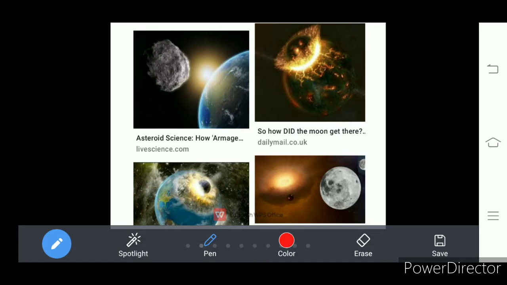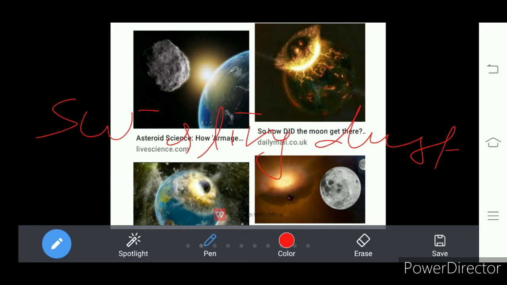How was the earth in its first stage? It was a ball of swirling dust and clouds. In its initial stage, our earth was a ball of swirling dust.